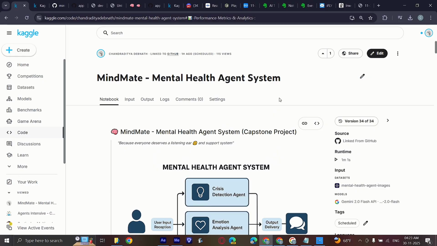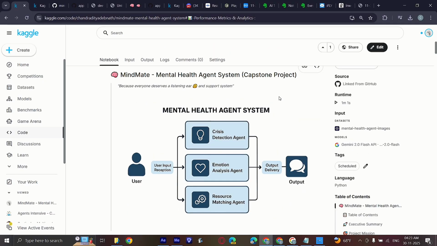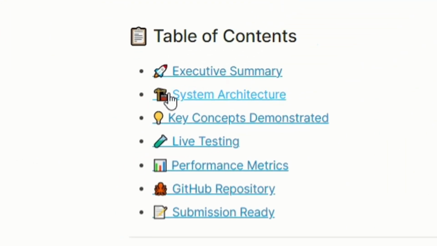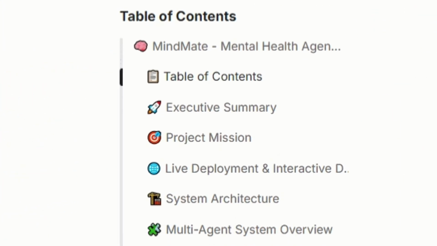Okay, the first thing starts with our notebook, and this is the starting of our mind map. Now in here, we will just look into our Kaggle notebook. We can see our table of contents, in which it has executive summary, system architecture, key concepts. Now on this side, you can see the table of contents in a simplified way.